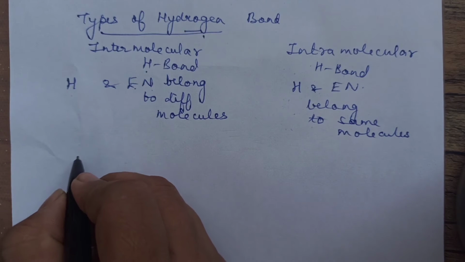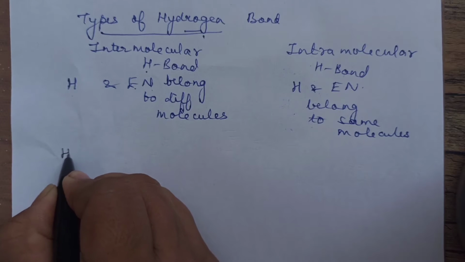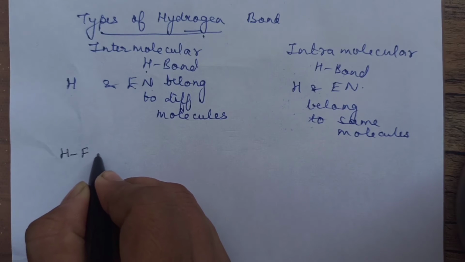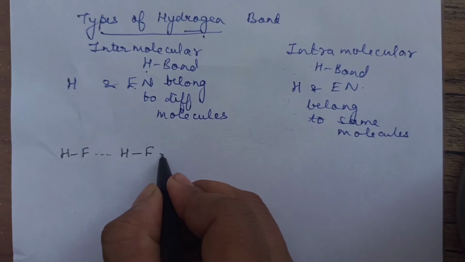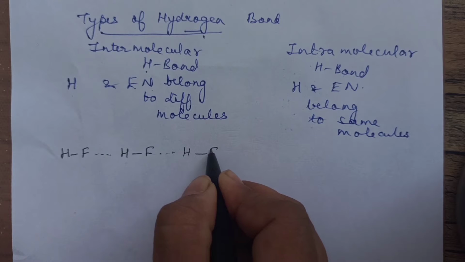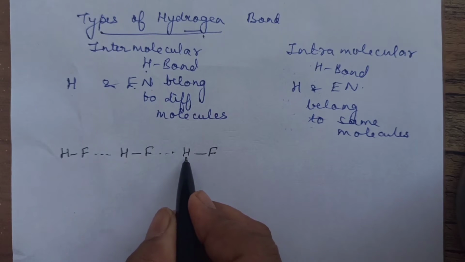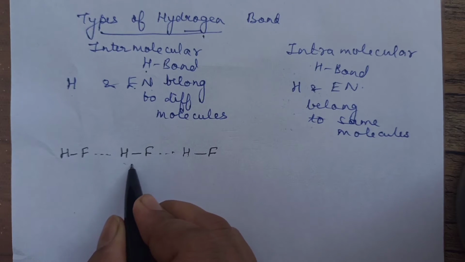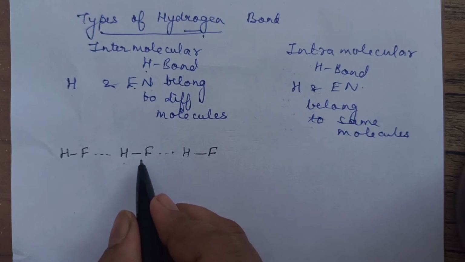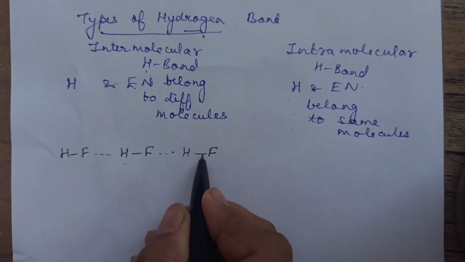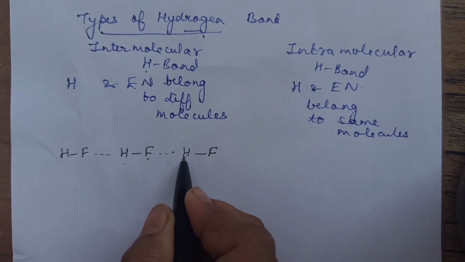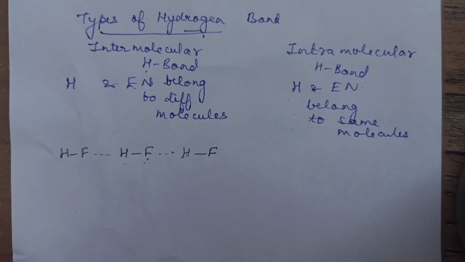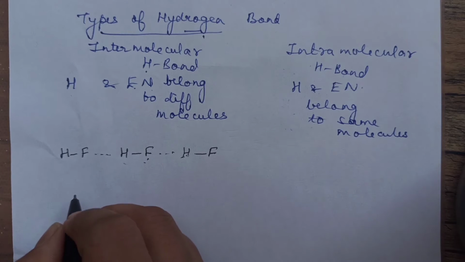Let us take an example, children, here. Say we can have one example, I just talked about HX, we can take HF. So HF, between hydrogen and fluorine. This is one hydrofluoric acid molecule. So between hydrogen, which is covalently bonded, and the fluorine of the neighboring molecule. That means hydrogen and electronegative element belong to different molecules. So this is intermolecular H bonding, one example.